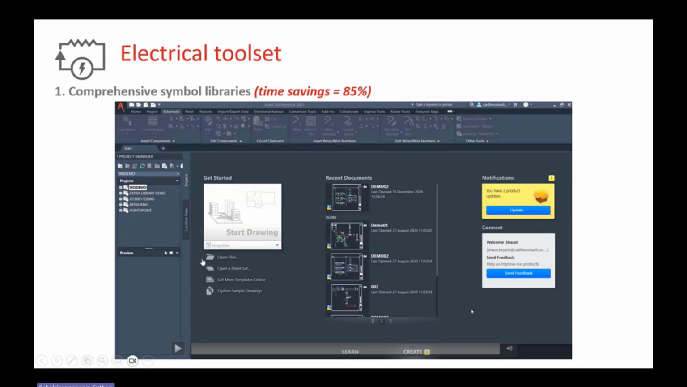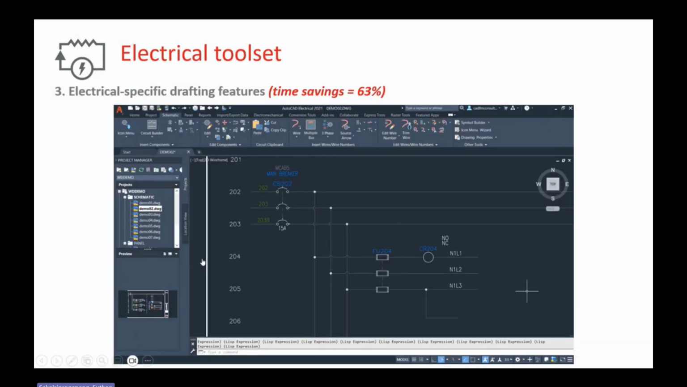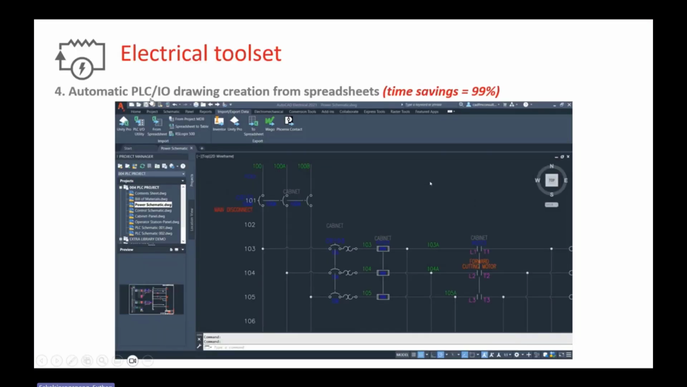Okay, I will skip number 1, number 2, and number 3 because I talked about them last time. So I will move to the automatic PLC I/O. I will show you in the video first. In this one, you can see that we have import and export data. The left portion is the import. You can use the Unity Pro PLC I/O utility. I will skip ahead to make it faster for you.